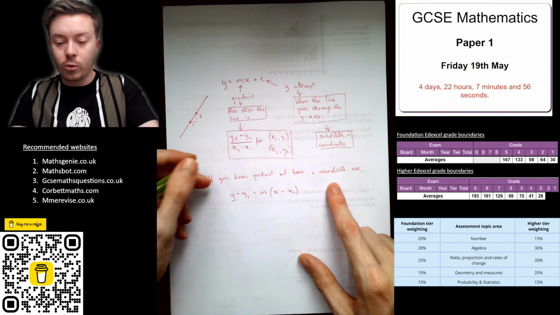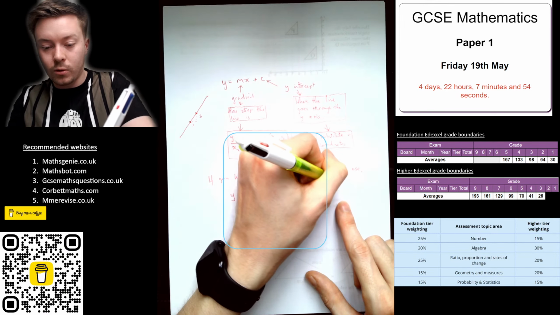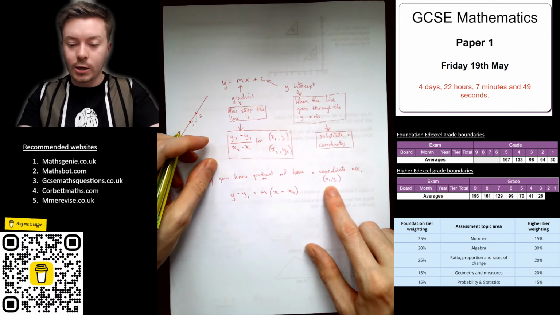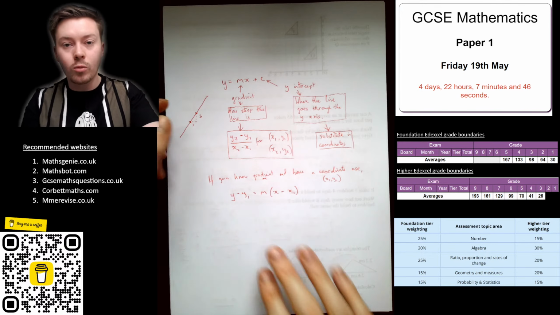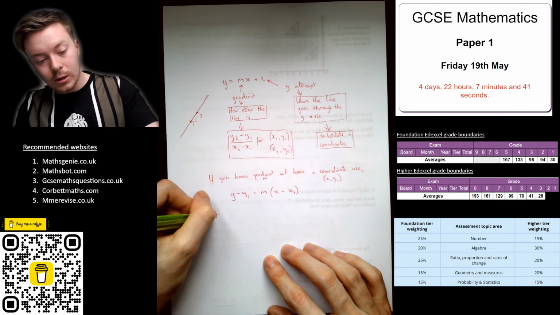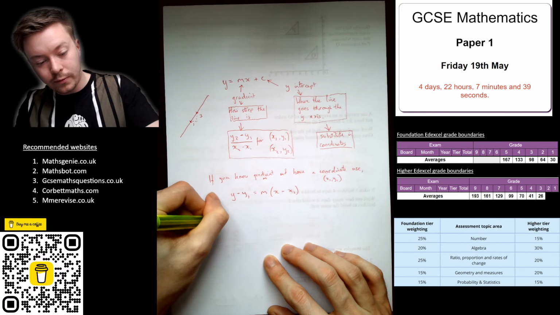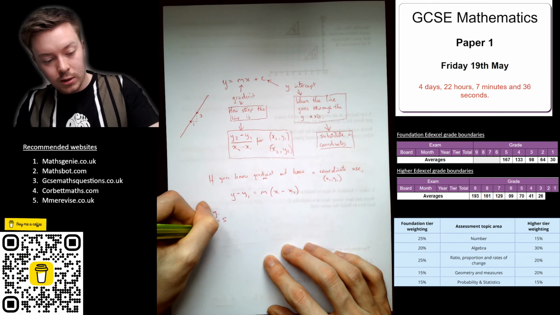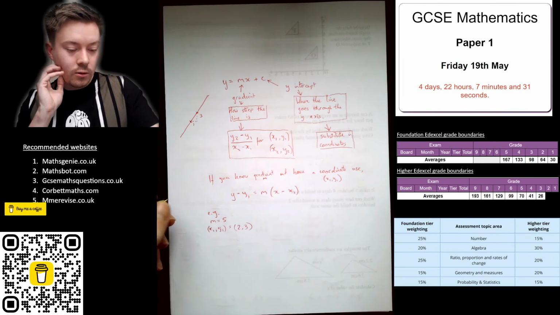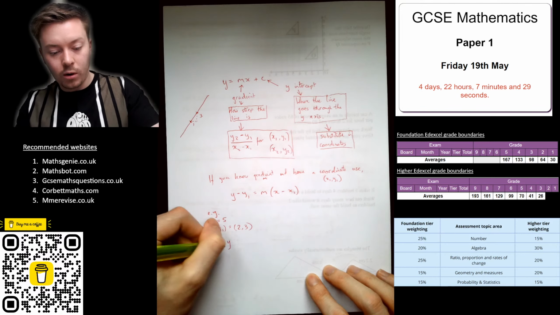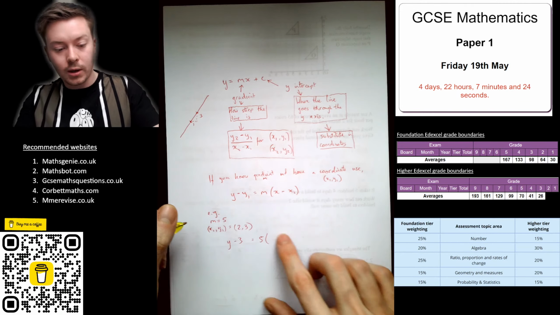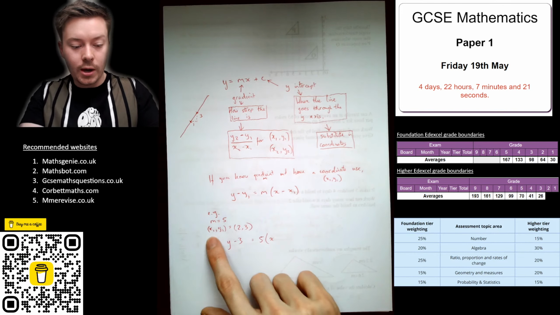If you know the gradient, m, and have a coordinate x1, y1, use this. And you don't need to rearrange that. Once you've plugged your numbers in, for example, m equals 5, and x1, y1 is 2, 3, the equation of the line would then be y minus 3 is equal to 5, brackets x, take away my x coordinate, which is 2.